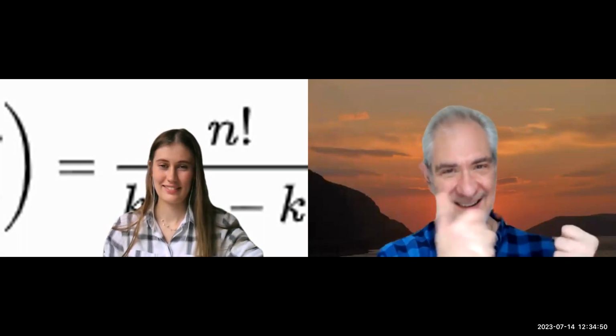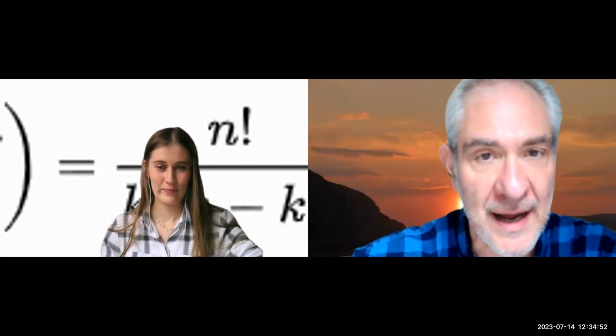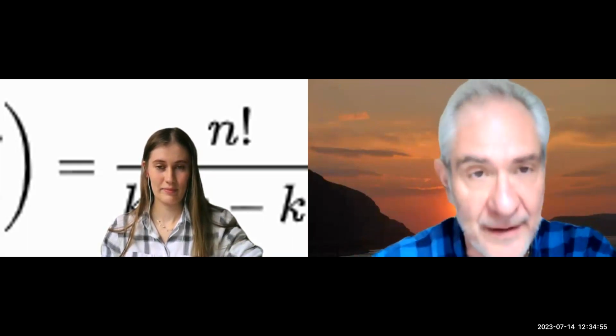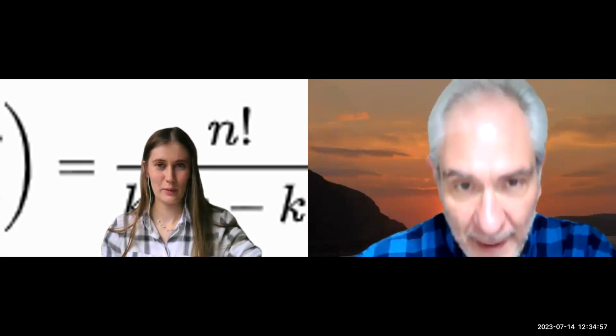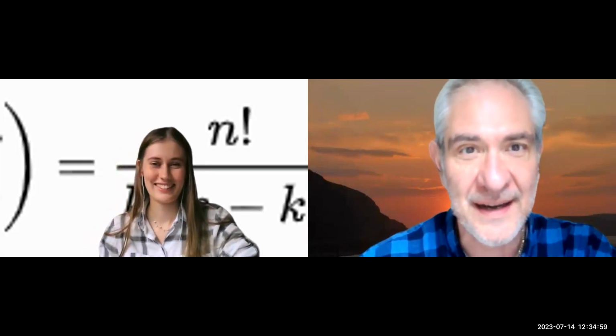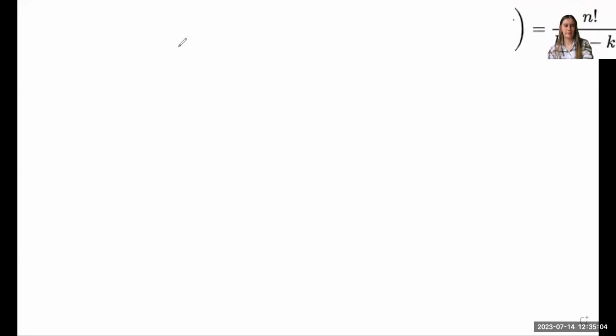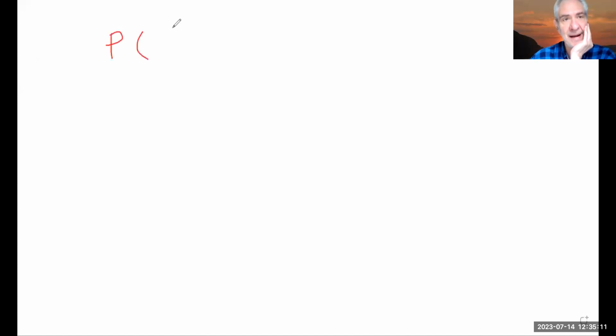Absolutely. All right, let's see what that equation looks like. We're going to be using some of the stuff that's behind there, but I think there's more that needs to be thrown in. There's definitely going to be a probability. We're trying to figure out the probability of a random variable X. I'm going to use capital X for the random variable itself, and lowercase x for a specific value.